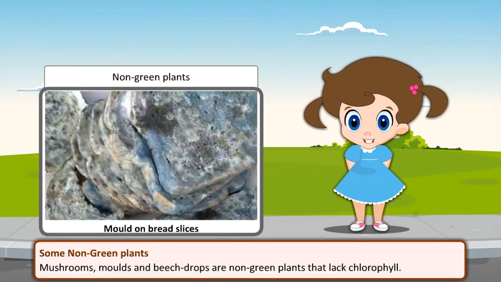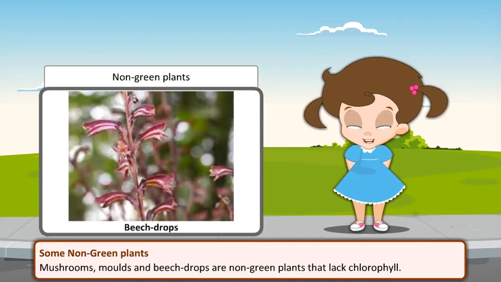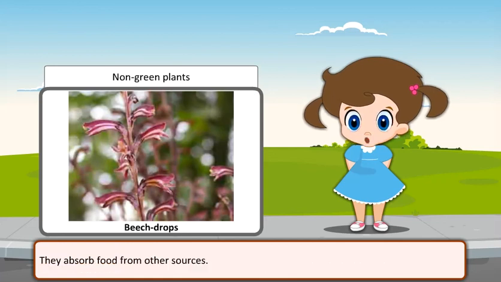Some non-green plants. Mushrooms, molds, and Indian pipes are non-green plants that lack chlorophyll. They absorb food from other sources.